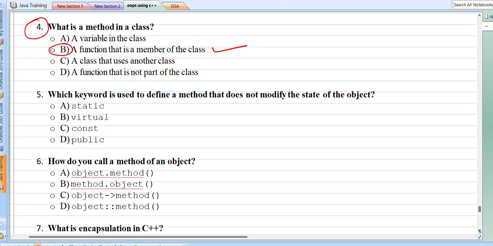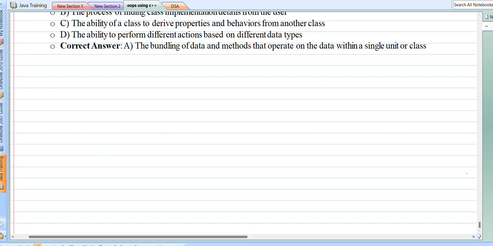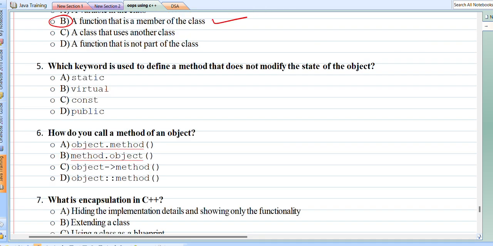Now let's come to the fifth question. Which keyword is used to define a method that does not modify the state of the object? So what is the meaning of this statement? We want to make some object as constant, and that method should not be able to modify the class variables, right?